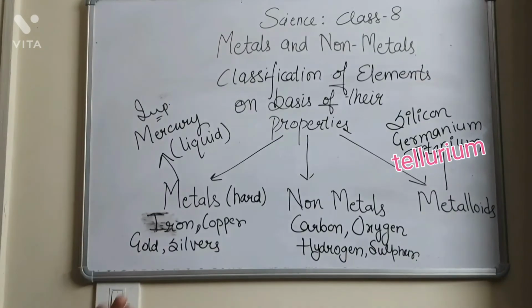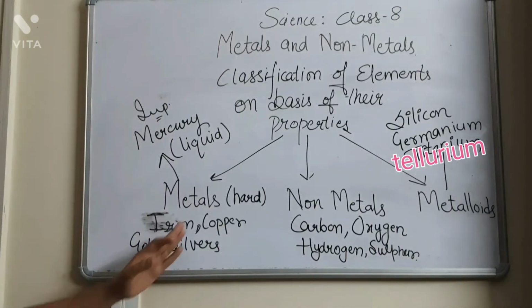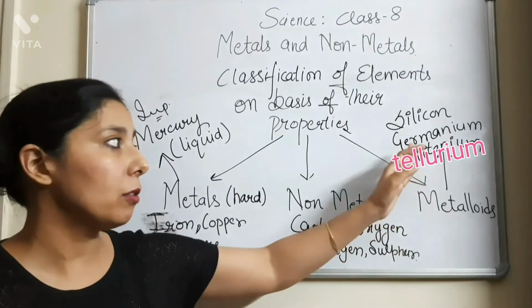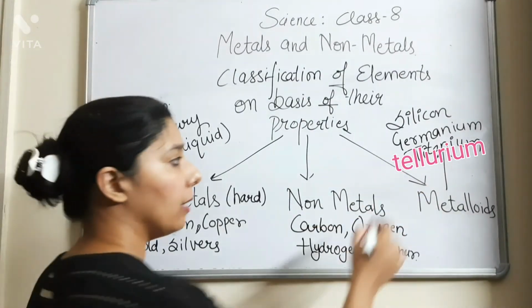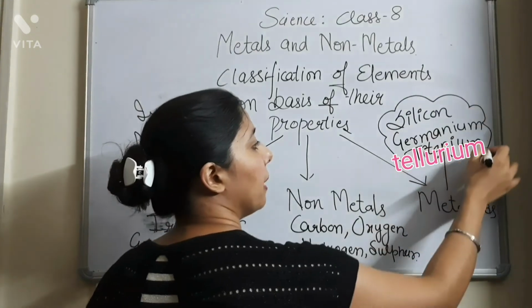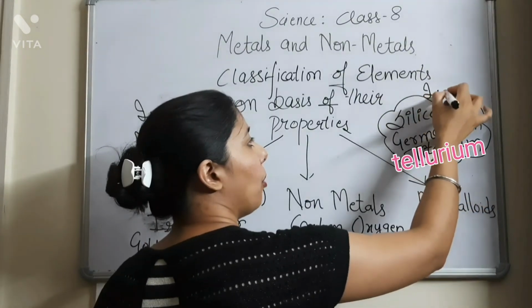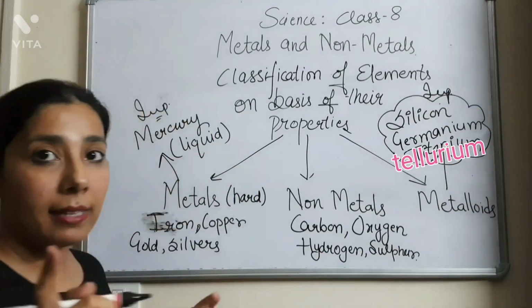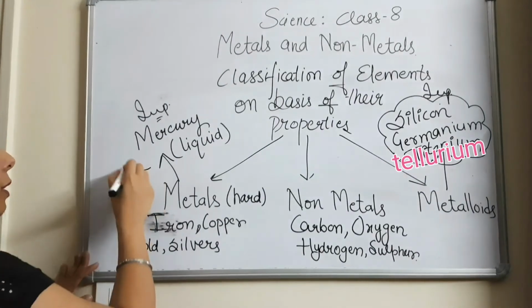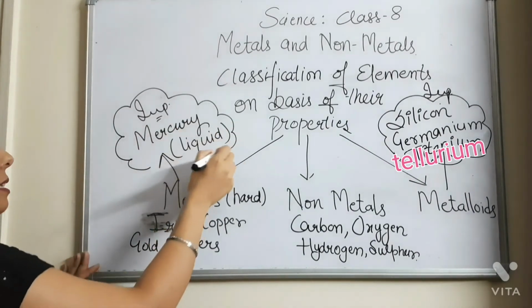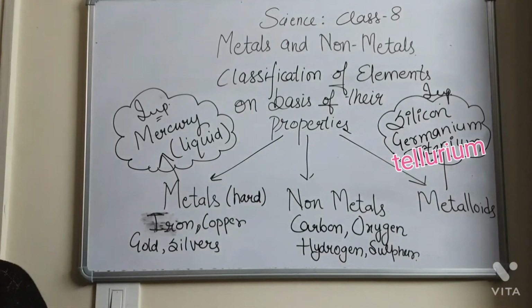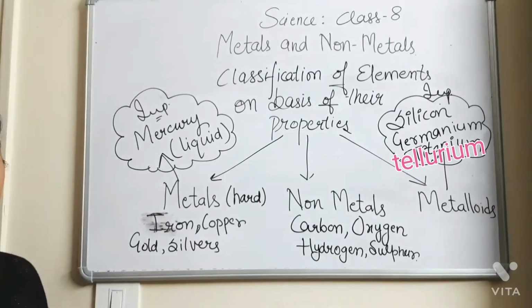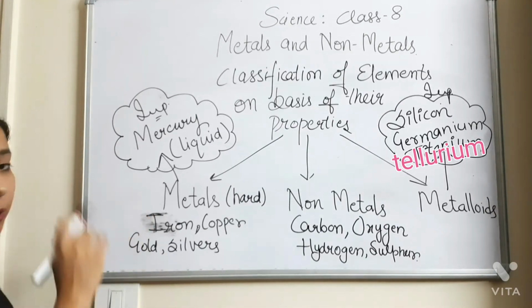So here I am giving you the examples of the metals, examples of the non-metals, and the examples of the metalloids, in which the examples of the metalloid is very important. Silicon, germanium and titanium. This thing is very important. It may be asked in your exam. And the second important thing is the liquid metal, that is mercury. This second thing is very important for your examination point of view. It may be asked in your exams that give the name of a metal which is in liquid state, then your answer is mercury.